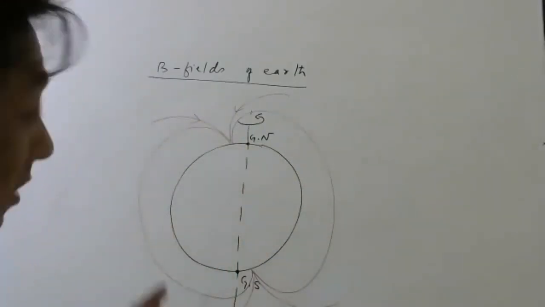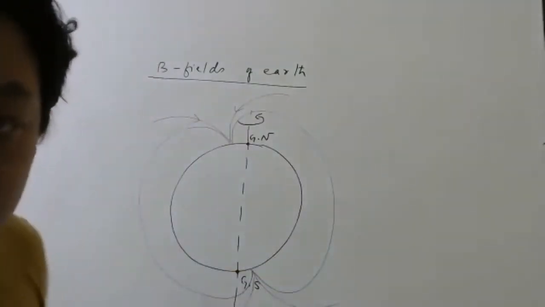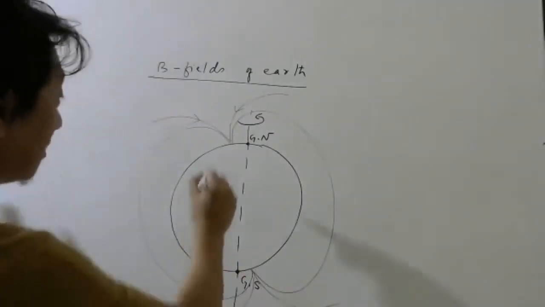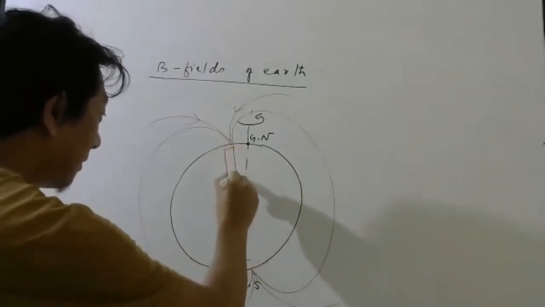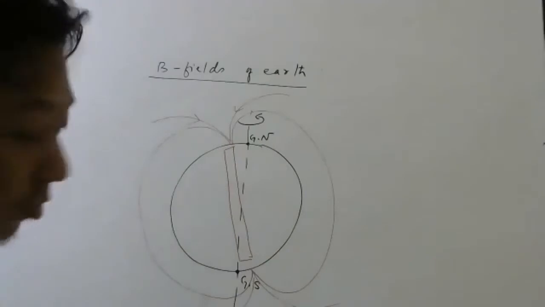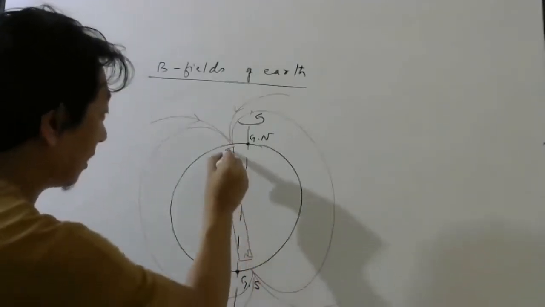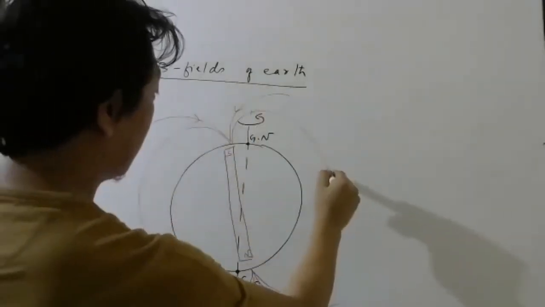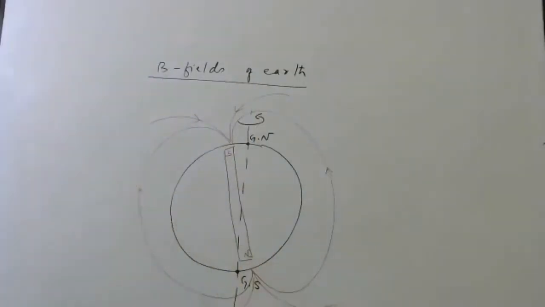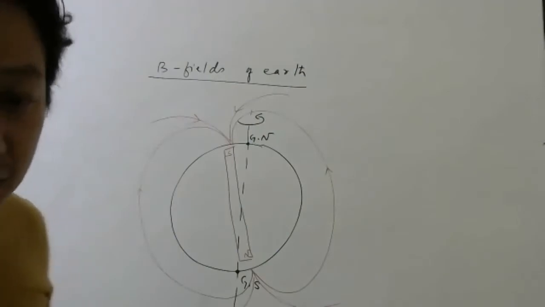So in other words, the magnetic field of Earth looks as if there is a giant bar magnet kept at some angle like that, with North Pole here and South Pole here, because Earth's magnetic field is going like this. So this is how the Earth's magnetic field lines look.